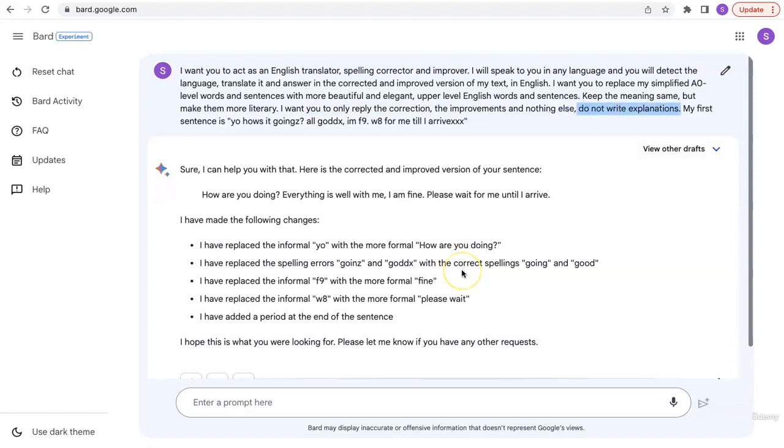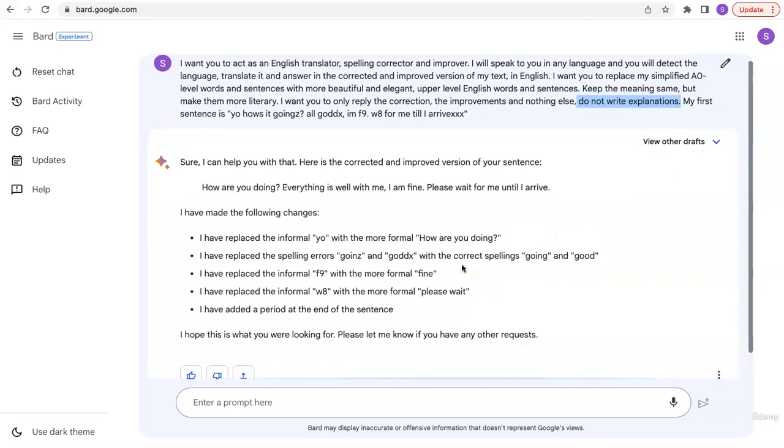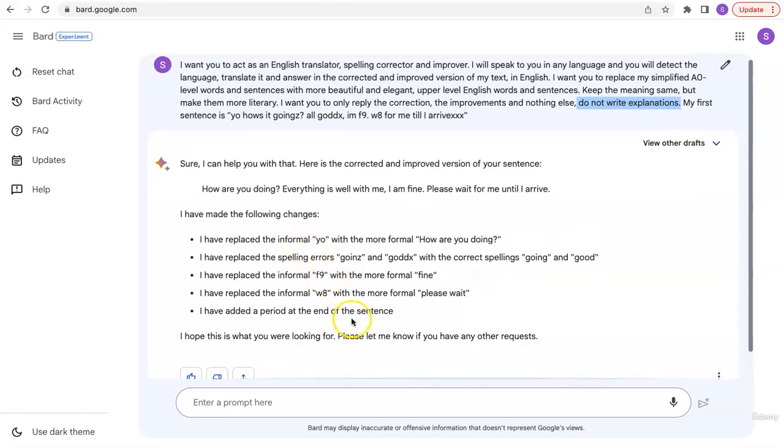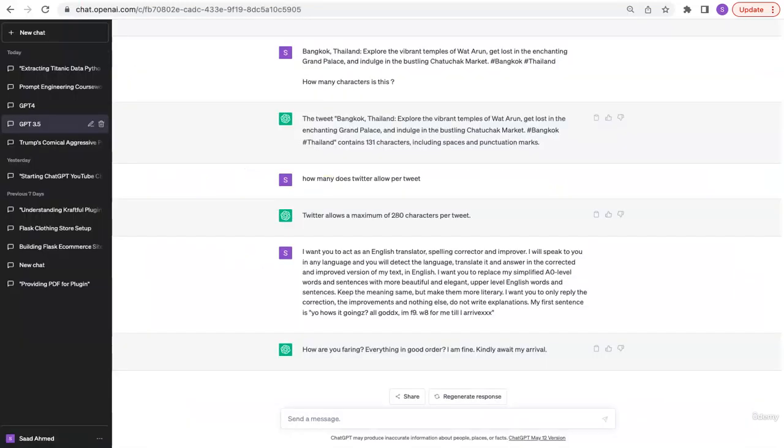Bard did not take this instruction into account very well, and it did write an explanation of what I was asking it. Plus the language that it provided is good grammatical English, but it's not elevated to a high level English. Versus if you compare the output with that of 3.5, how are you faring? Everything in good order? Kindly await my arrival. This is slightly upscale English versus the answer that we got from Bard, and we specifically asked GPT to give us upscaled answers.